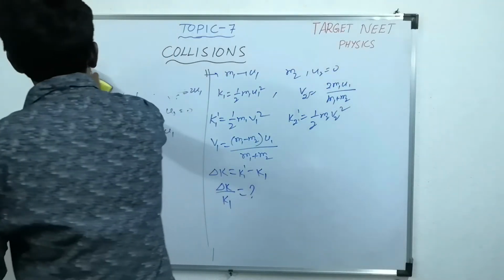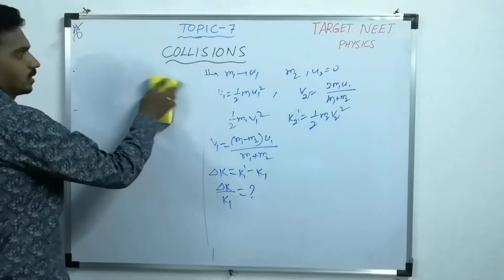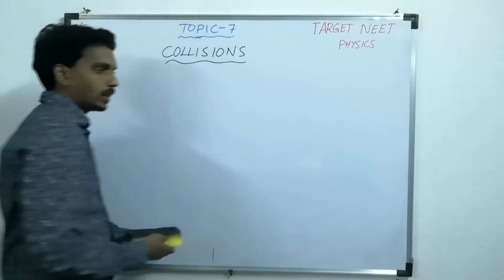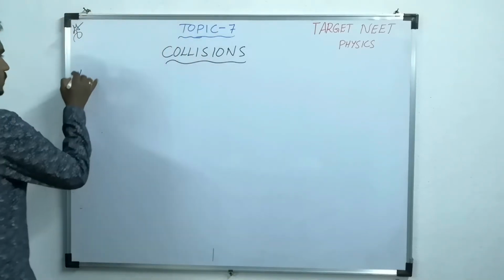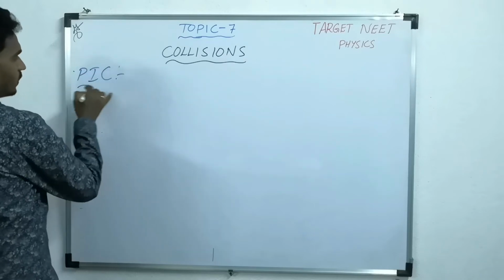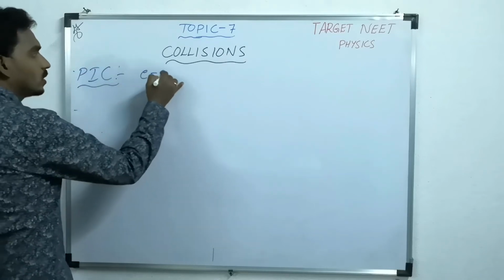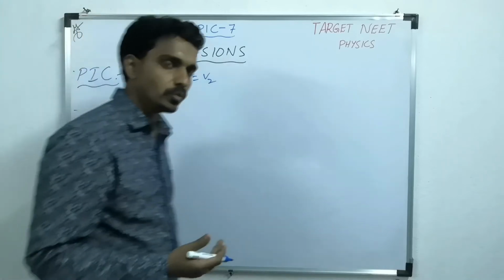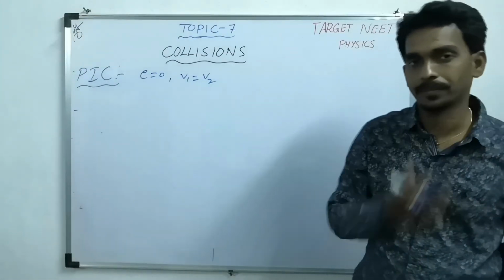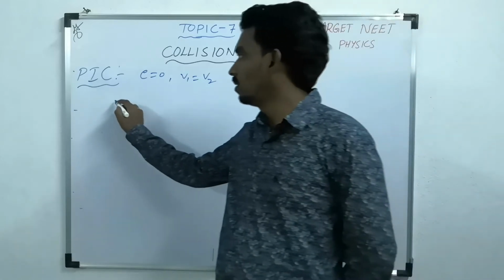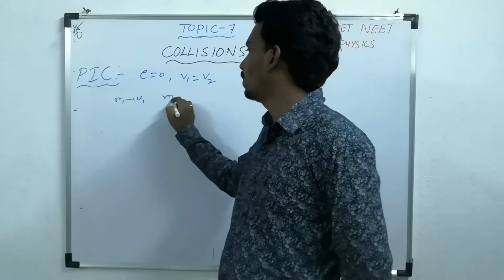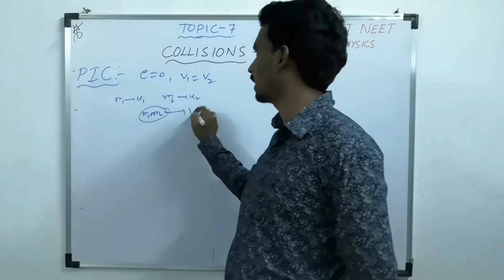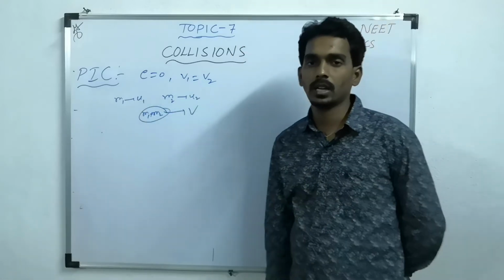Similarly, they can also ask the questions based on head-on inelastic collision. Inelastic collision, in that perfectly inelastic collision, the most important one. So what is the meaning of perfectly inelastic collision? It is nothing but v1 equal to v2. After the collision they move with one common velocity. So m1 moving with u1, m2 moving with u2, and they collided and stick to each other, and now they are moving with one common velocity.